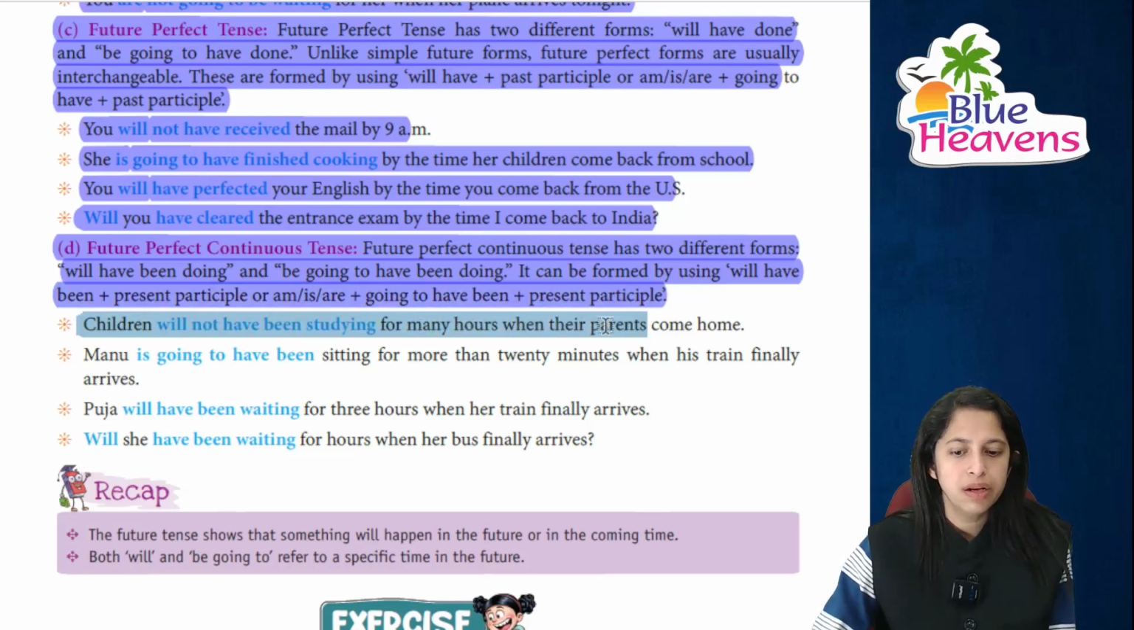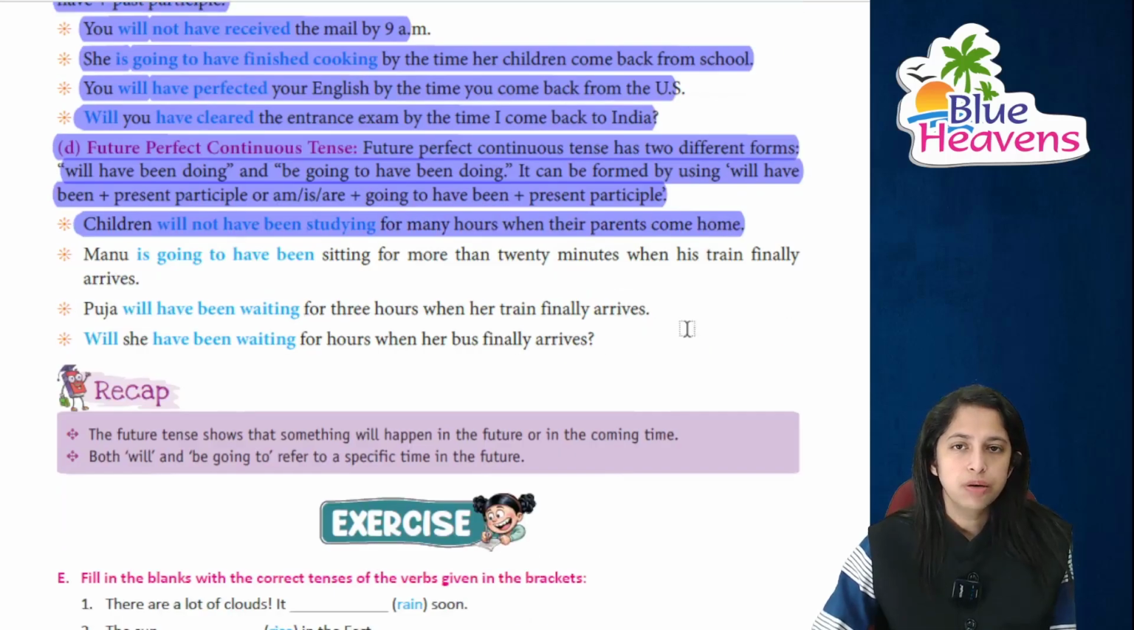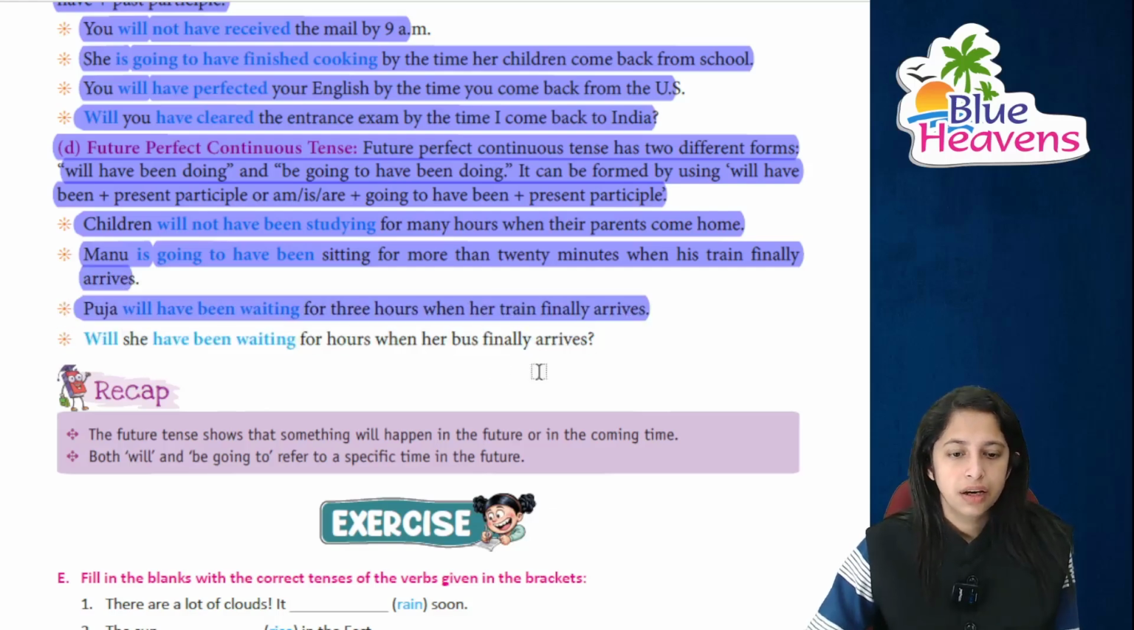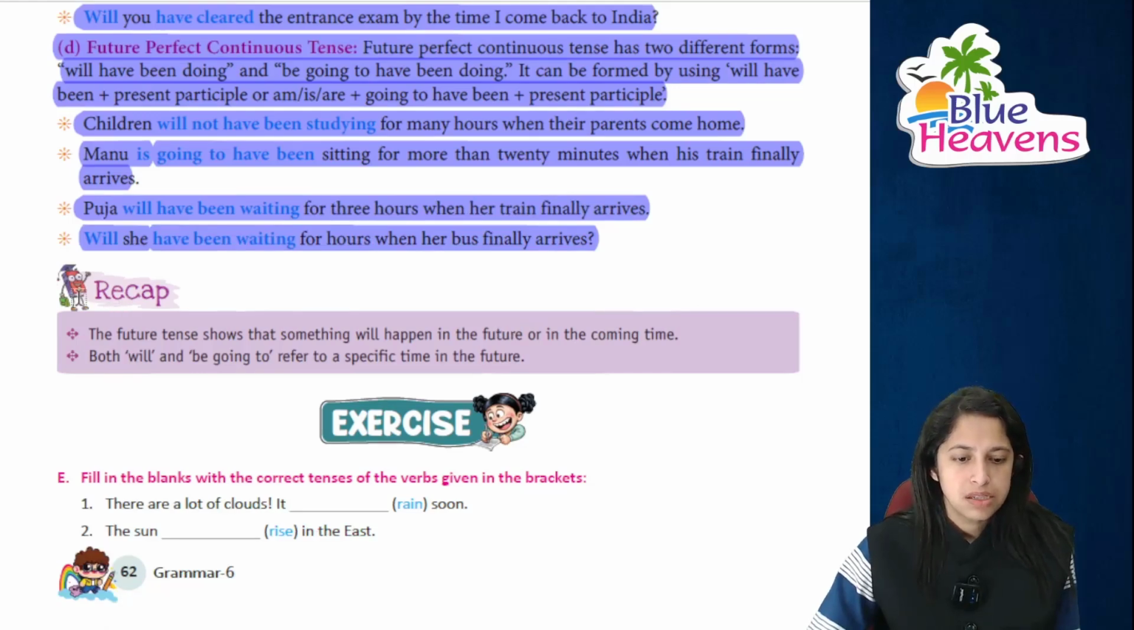Children will not have been studying for many hours जब उनके parents आए हैं. Manu is going to have been sitting for more than 20 minutes जब ट्रेन जो है फाइनली अराइव आ चुकी है. पूजा will have been waiting for 3 hours ट्रेन के आने से पहले, and will she have been waiting for 3 hours when the bus finally arrives?